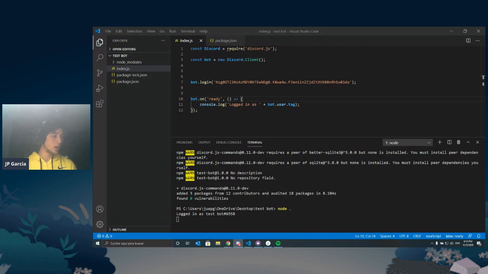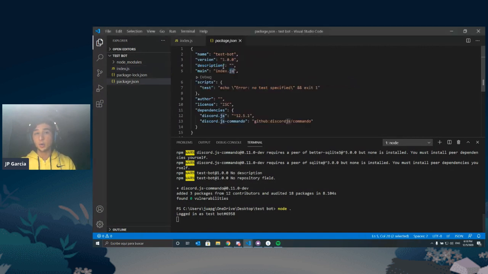Yes, Torn, doing node dot and node index.js is, in this case, the same thing. Why is it the same thing right now? Because we're saying that the main program is index.js, right? So it is the same thing. But for example, if main was main.js and you wrote node index.js, it would run index.js and not main.js. Hopefully that makes sense.